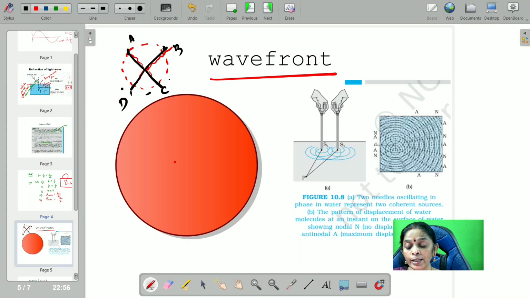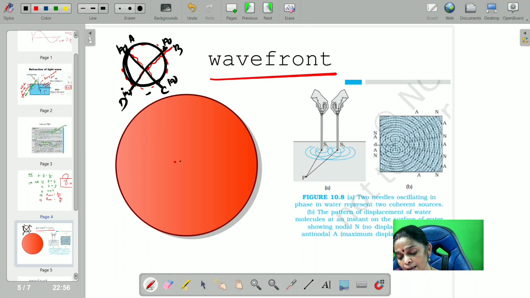After choosing the points, you can say that all these points are going to get energy at the same time. Hence, all will be vibrating with the same phase. So join all the points which are vibrating with the same phase. That is called a wavefront. You can ask me, is that only one wavefront?